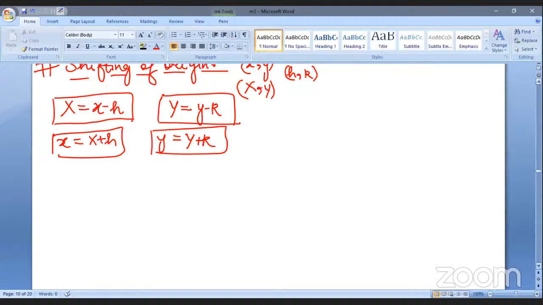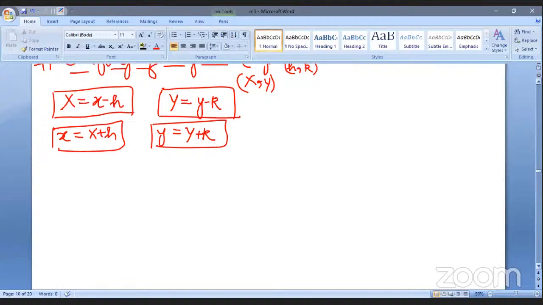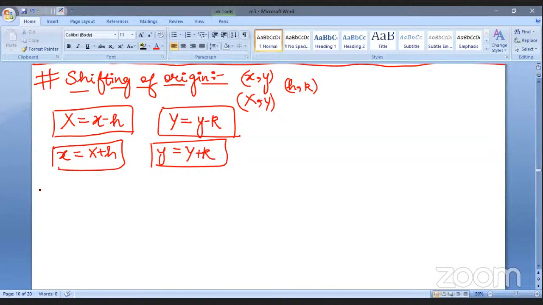Ananya, you can just see what we're doing, because today I'm revising whatever we have learned in the previous classes. Whenever the origin is generally located at 0, 0, but is shifted to some h, k, a point which is in respect to this origin will also change with the shifted origin, and that is what we are finding out here, x, y.